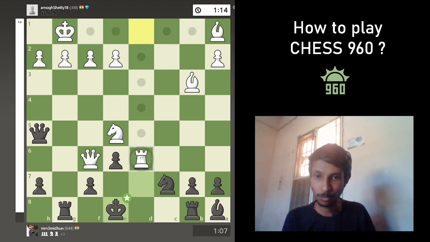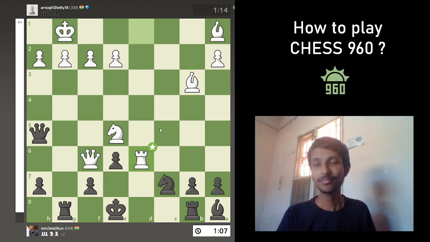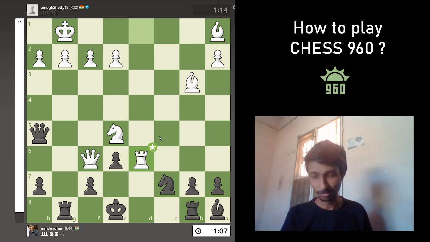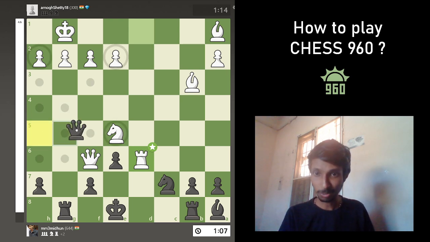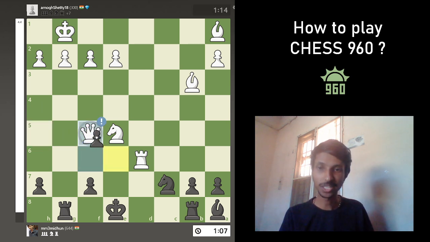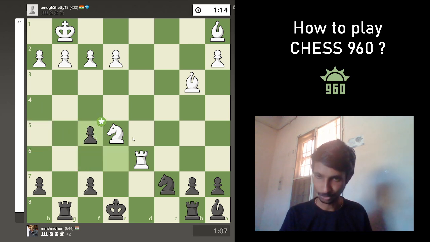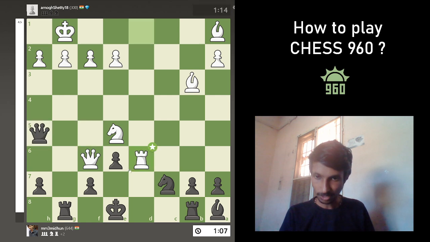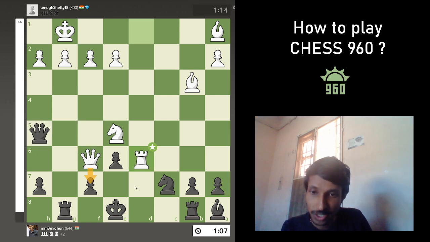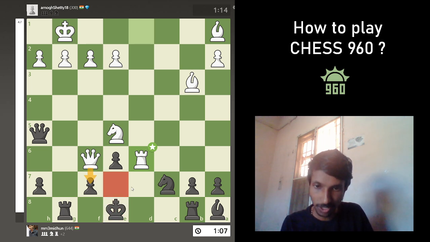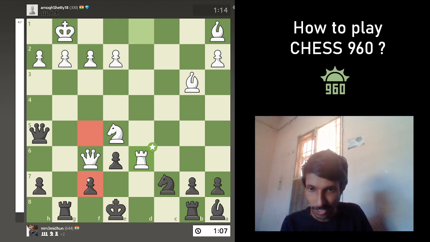So instead of this blunder, the right move that he had to make here is to straight away take the pawn with his rook on d6. After this, the only move that black has to continue is just by giving him the queen, exchanging the queen, and continuing. This is the only possible continuation. But instead, see, now white is already threatening mate. Queen takes pawn and it's a mate, right?